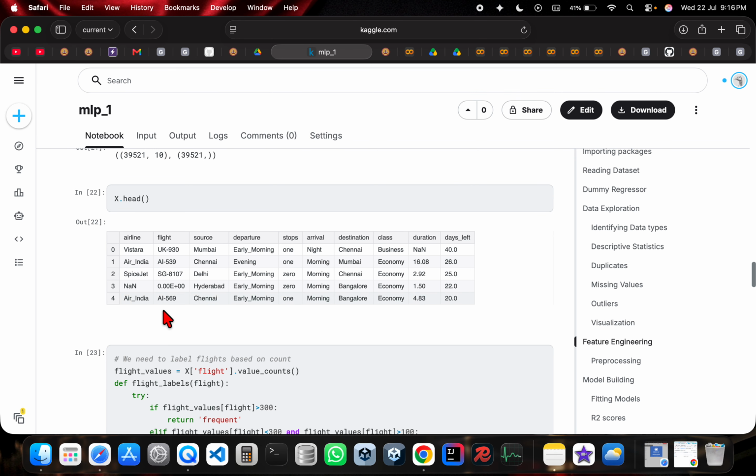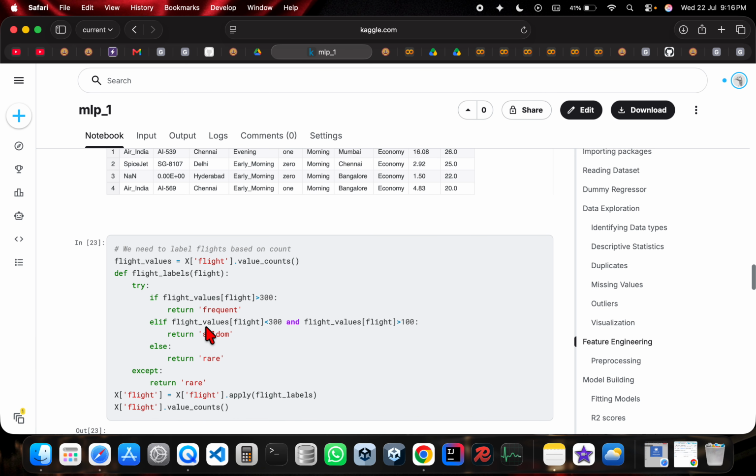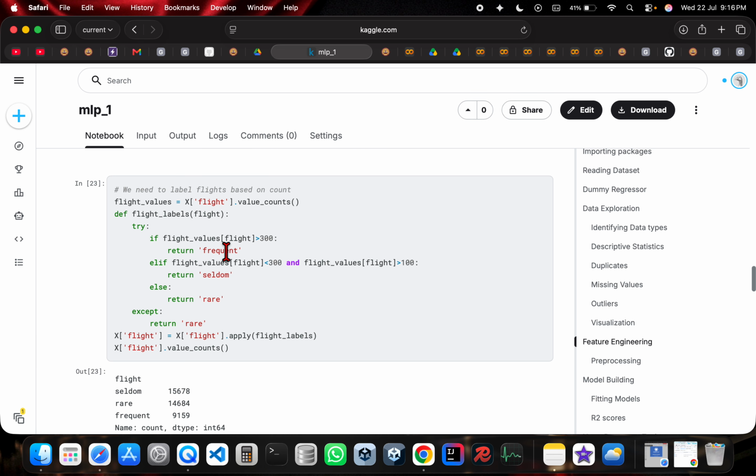And then in the flight column, because these are all different values, we would want to make it into a category and then use it. So we are going to assign a label to the flights based on the number. If their value is greater than 300, then we can just say that is a frequent flight.